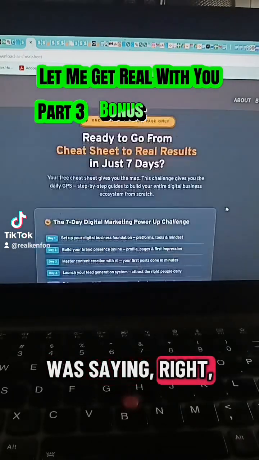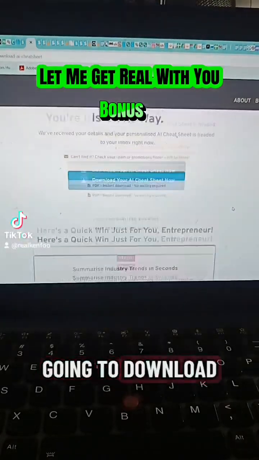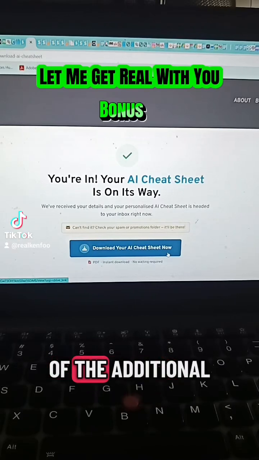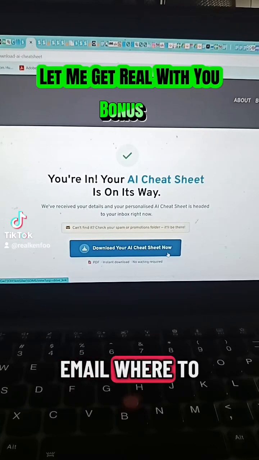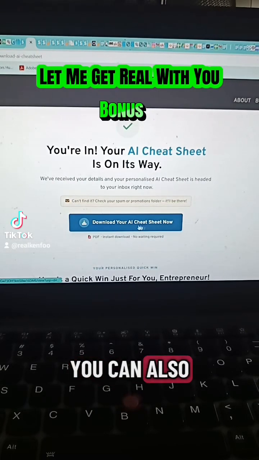So as I was saying, this is the page whereby you are going to download the blueprint. On top of the additional part that I'm doing for you, it will be emailed to you when you provide me the email where to send to. And in order to save you time, you can also click on this button to download.